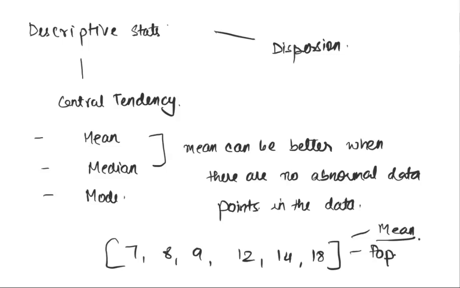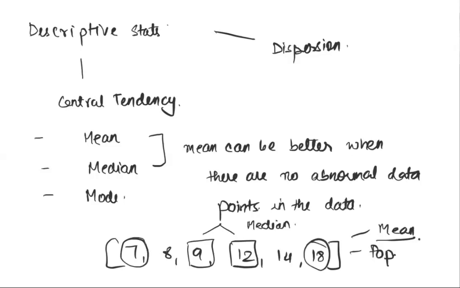The simple reason for that is median only uses the middle value. In this case, let's say this data is actually sorted. So this point and this point become the points that are valid or important for this analysis. You compute a mean of this to get the median value. Now this median value does not care about what's on the left, what's on the right. Whereas mean is a number that cares about every number in the distribution before it gives you a point estimate of that particular population. Which is why when you don't have abnormal data in your distribution, mean can be a very good measure for central tendency.